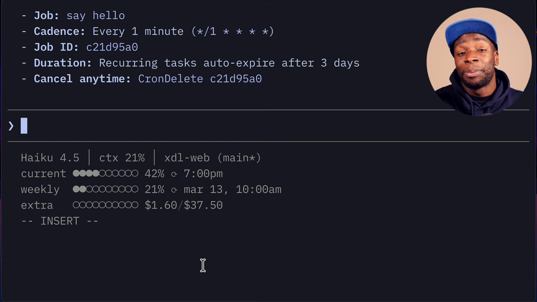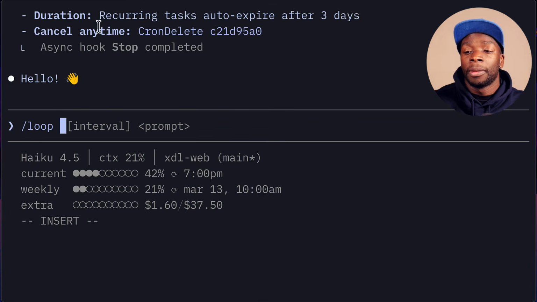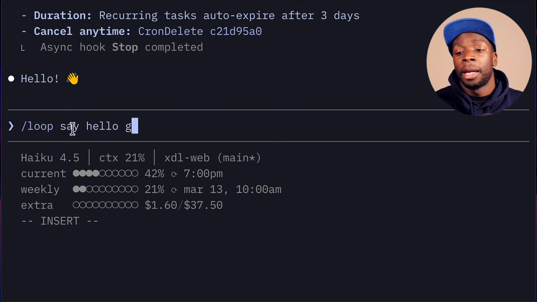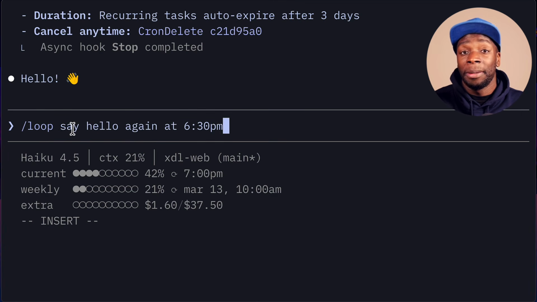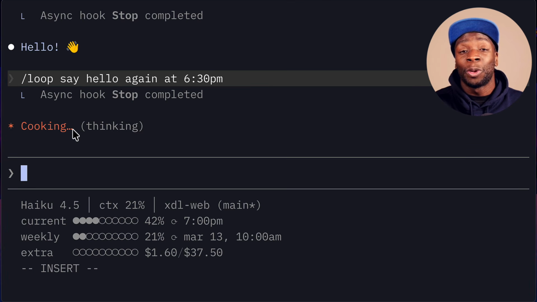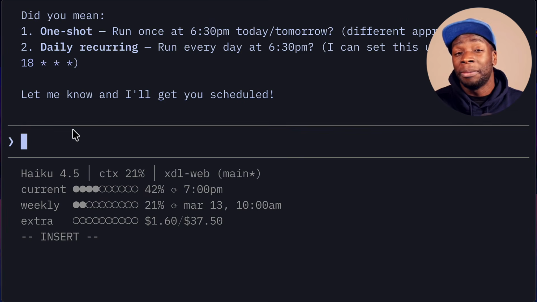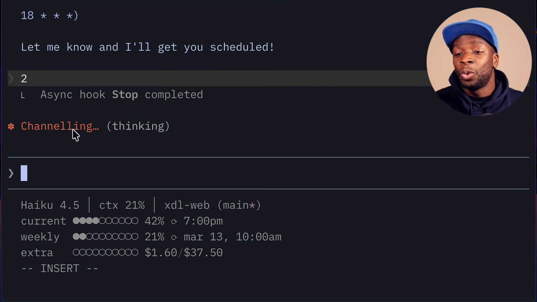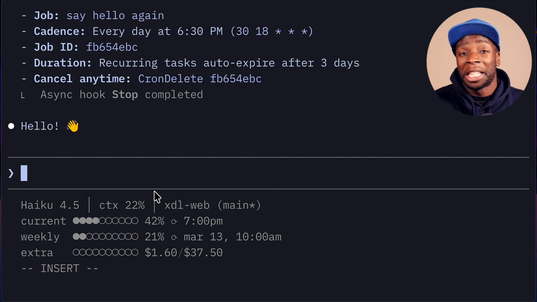You can also set a specific time, so I could do loop, and here it said hello very quickly. I'll write a prompt of, say, hello again at 6:30 p.m. And here Claude uses the local time for the machine you've installed Claude Code on and not UTC, so keep that in mind. I'll set this to a daily recurring task, and that's pretty much it.